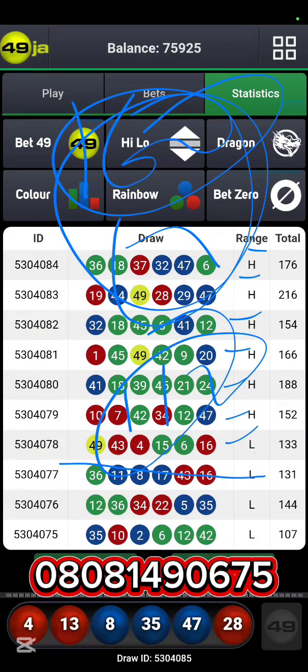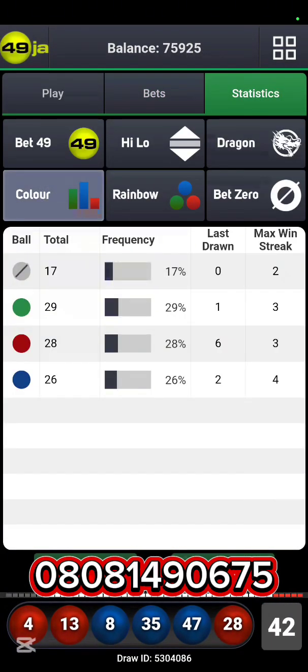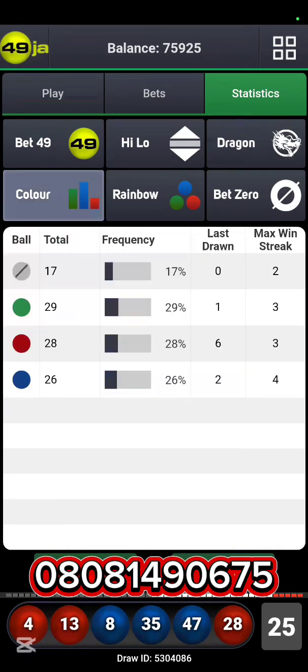So we've gotten our first draw for the period. Took this up by +1. So our first draw for this period, 3 of this, 3 of this. So we have this 29, 28, 26. This is a +1. We are still on track. We have a few minutes now before we have this. That's one of the things I say, that if you are going on a statistic setup like this, you could spend 20 minutes, 30 minutes, except if you are like me or you are me, who knows what to play and when to play.